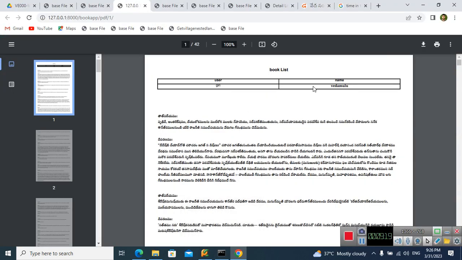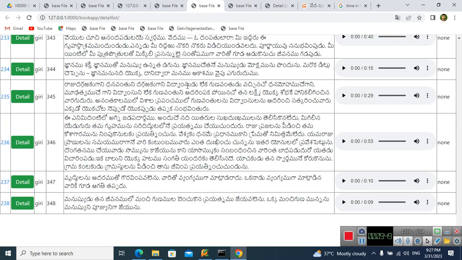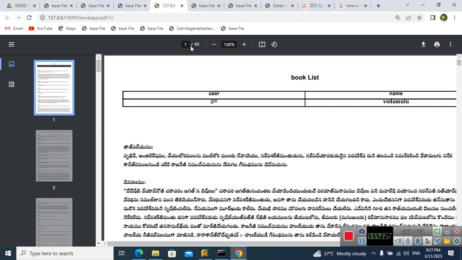Here, based on the associated records, tatparyas and vivaranas, we get back the result. Here, in detail, we have seen some of the words are not formed correctly. Why does this happen? Because here everything, the Ottulu, all those things are correctly presented, but once we go for the total